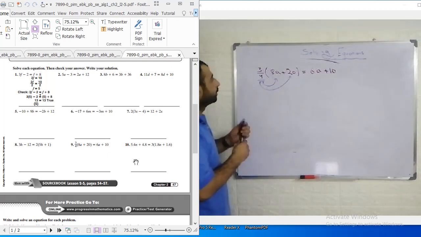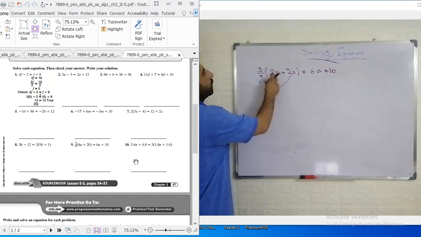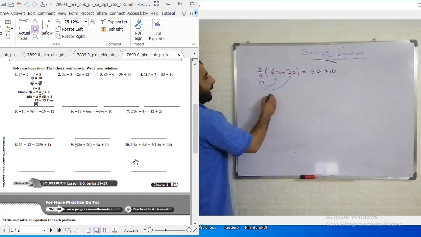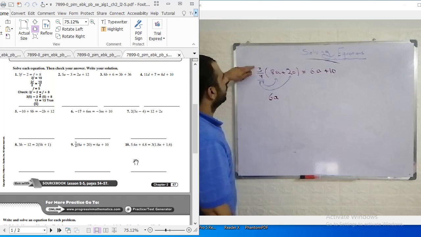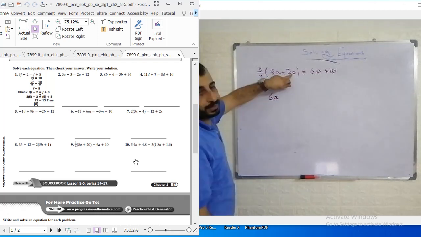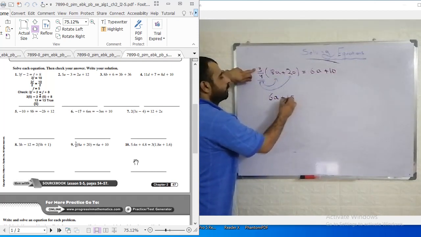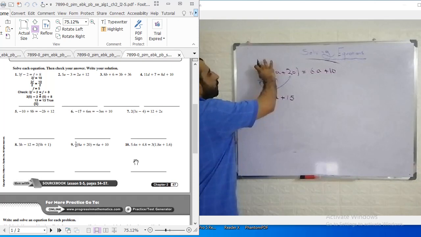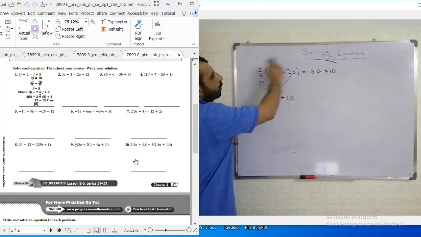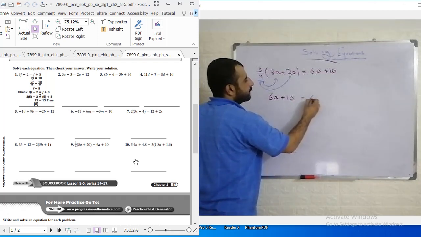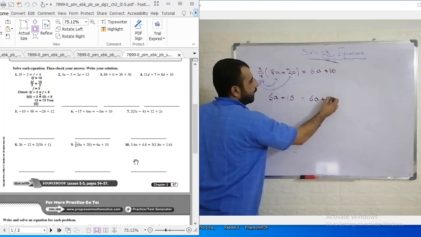Let's re-multiply. So 3 over 4 times 8a, it will be what? 4 with the 8 cancelled, so we get just 2. 2 times 3, it will be 6a. Now 3 over 4 times 20. 4 with 20 is cancelled, we get 5. 5 times 3, it will be 15. Again, 3 over 4 times 8a will be 6a, and 3 over 4 times 20 will be 15, equal 6a plus 10.